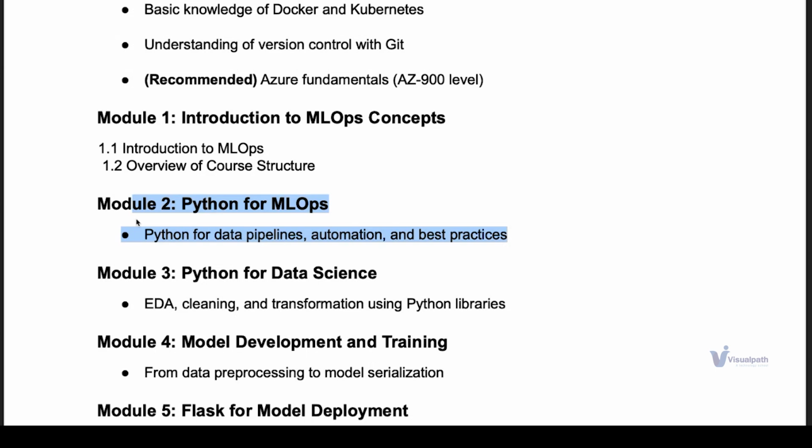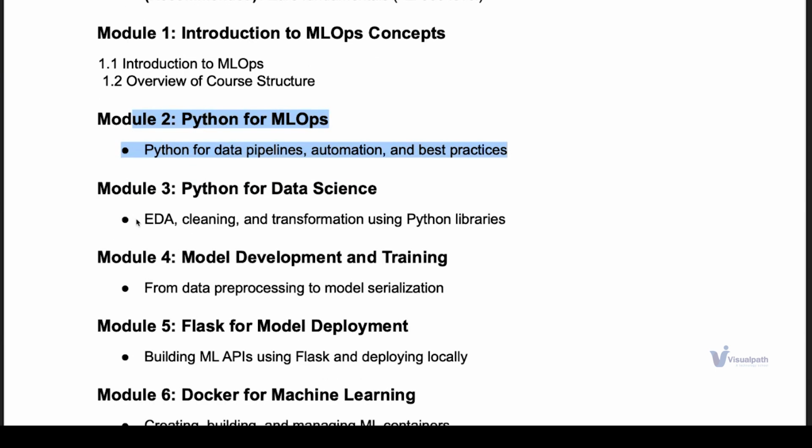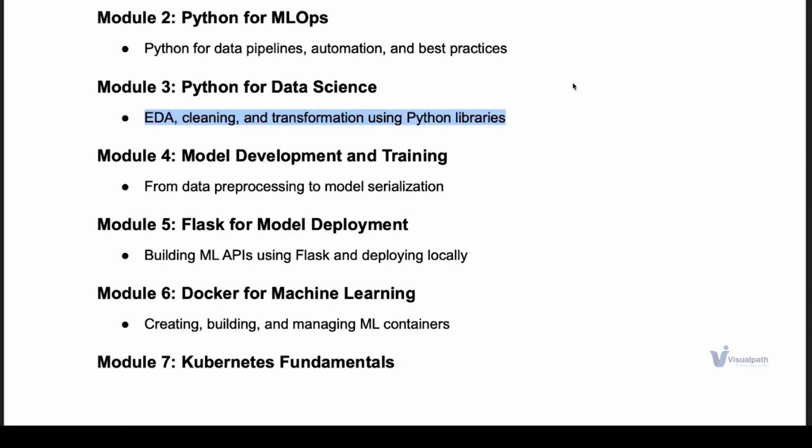In module two, we will try to create some pipelines. We'll try this in an Azure VM and see how we can deploy a pipeline and then slowly enhance it with automation. We can deploy a CI/CD pipeline and plug in our MLOps actions or our MLOps automation to create end-to-end pipelines.